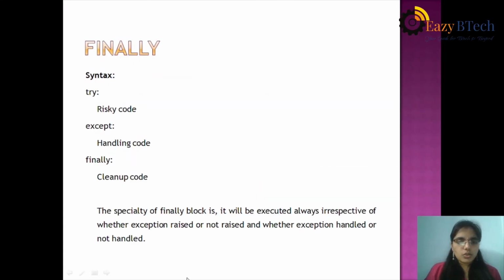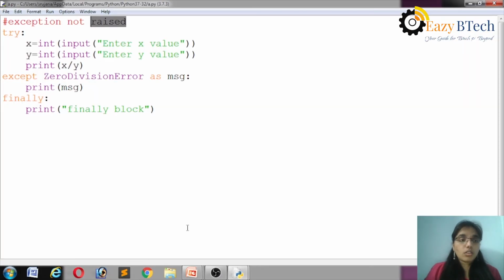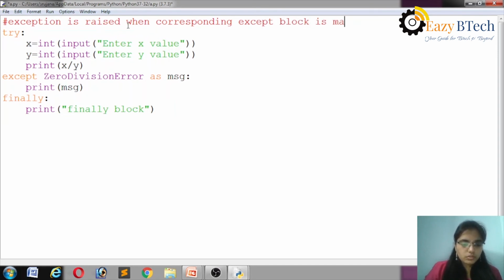Finally block is executed, so it is executed whether the exception is raised or not. If the exception is raised and the corresponding except block is matched, then the ZeroDivisionError handler is executed.